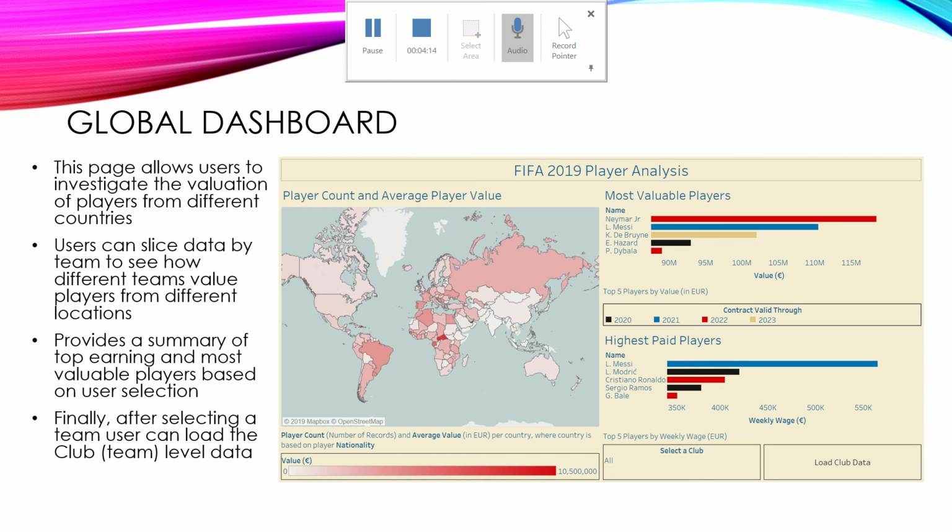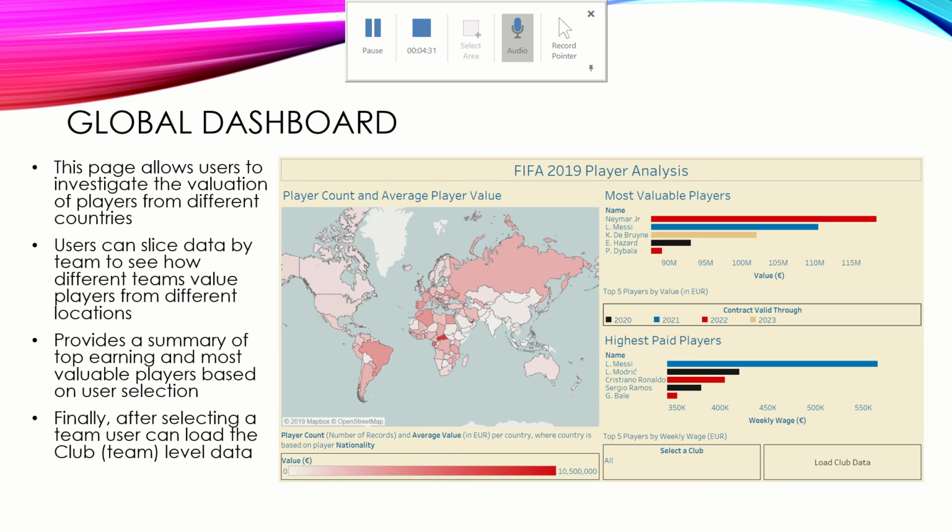And then also on this dashboard, I try and give just an overall summary, show some of the highest rated players in a selected region. So you can filter this by country or you can filter this by club. And you can see the geographic distribution of players and their values for a given club.